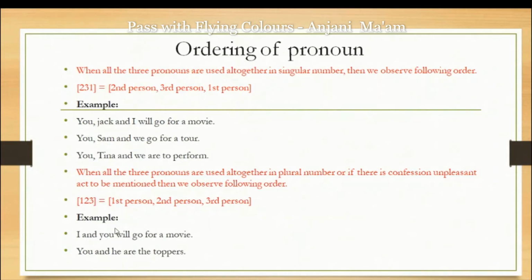And if there is also the third person, after that you may use the third person. You and he are toppers. So this is the ordering of pronoun. You should remember, whenever three pronouns are used together in singular number, 2 plus 3 plus 1. And whenever there is some unpleasant act that you accept, and also the numbers of noun are in plural, you will use the 1 plus 2 plus 3 series of the pronoun.